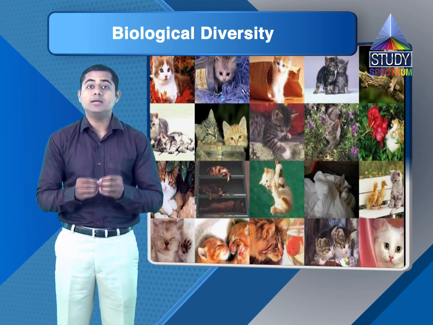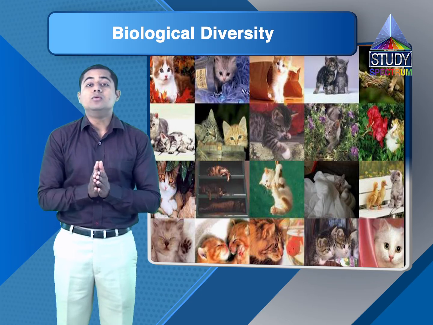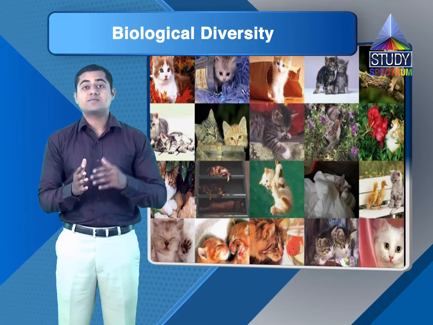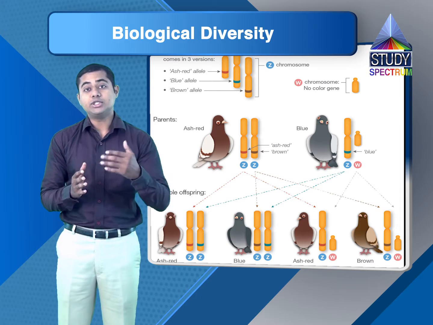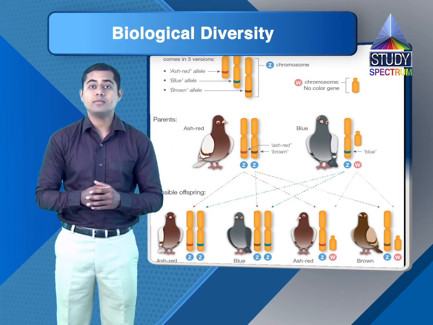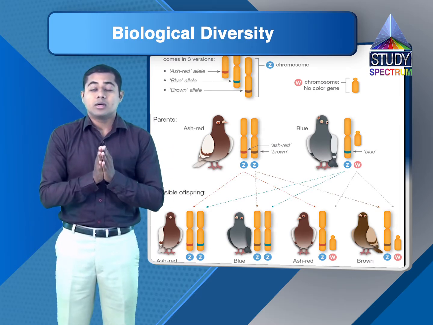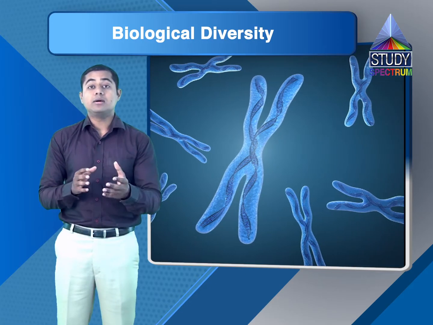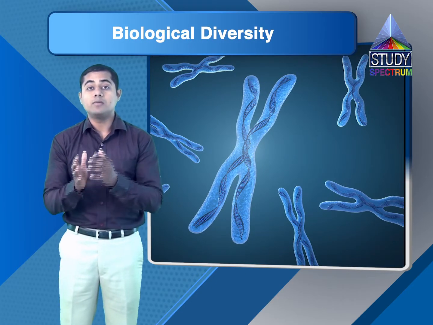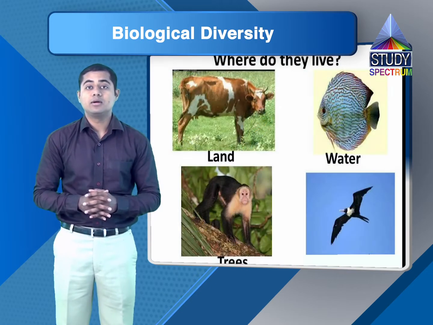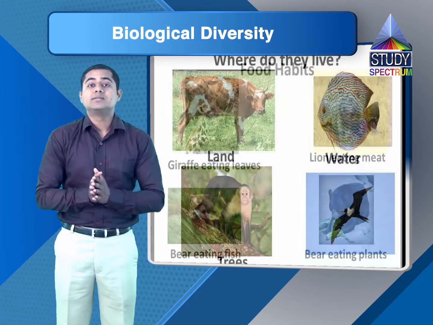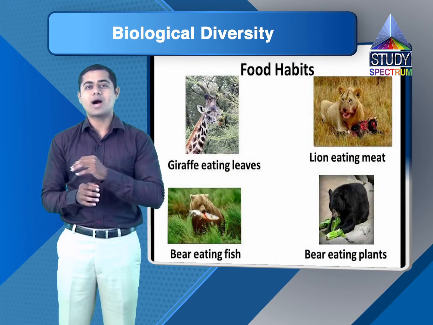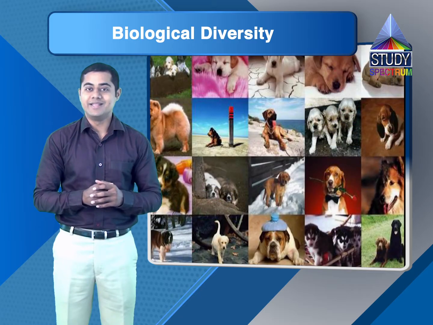Even including the system which inherits the chromosomes, which transfers the chromosomes from one generation to another. Starting from their body parts, body structure, their habitats, where they dwell, where they live, whatever they eat, if we look at all these aspects, there is a vast variety in the living world.